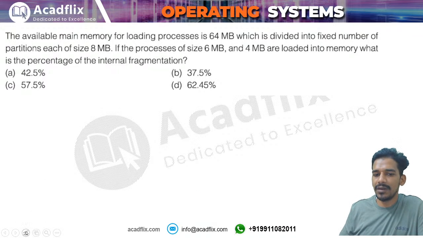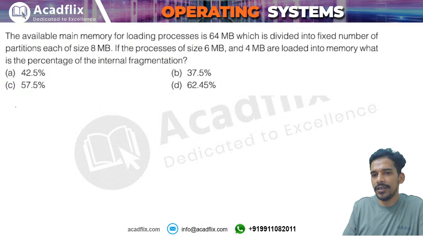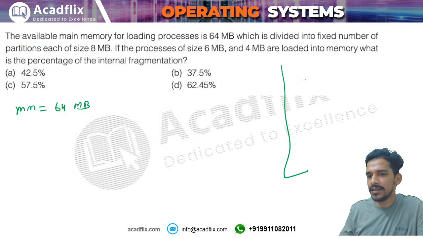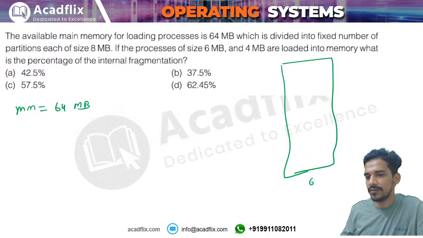So we have this question about fragmentation, and this question is saying that the available main memory for loading a process is 64 megabytes. Okay, you have a main memory of 64 megabytes which is divided into a fixed number of partitions, each of 8 megabytes. That means you have a memory like this in which you have 8 partitions. The size of the memory is 64 megabytes, which is divided into 8 partitions of 8 megabytes each.